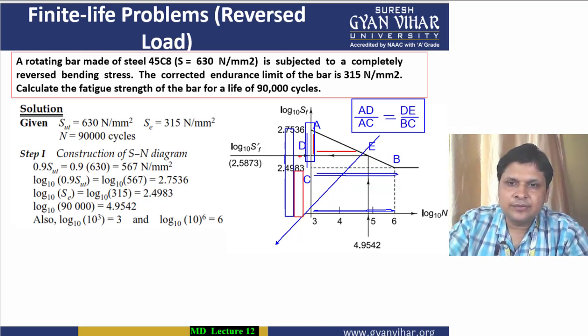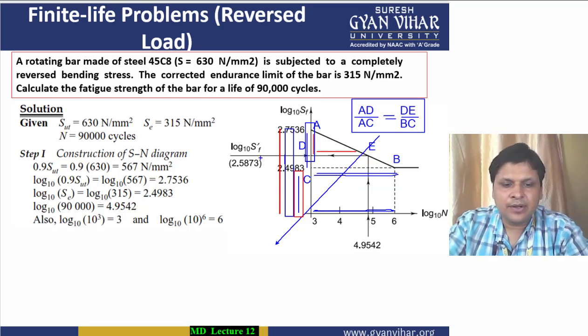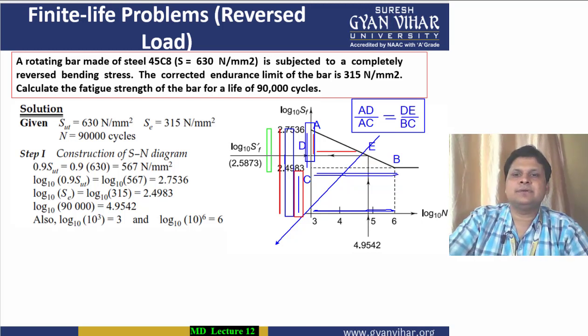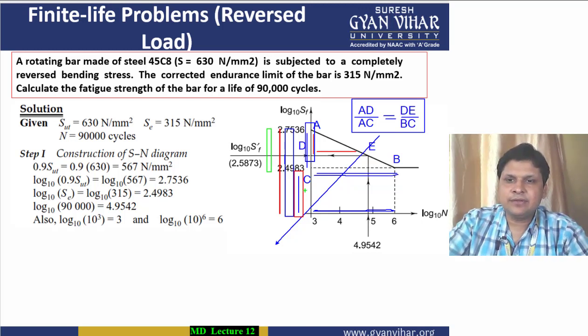Now from here to here this length is 2.7536, and from here to here this particular length is 2.4983. So when we subtract these two, we will get this particular length from here to here again. By this we will calculate this particular length. This I have already told you, this will be equal to 6 minus 3. Two lengths we have already obtained. The remaining length, meaning DE, will be easily calculated.